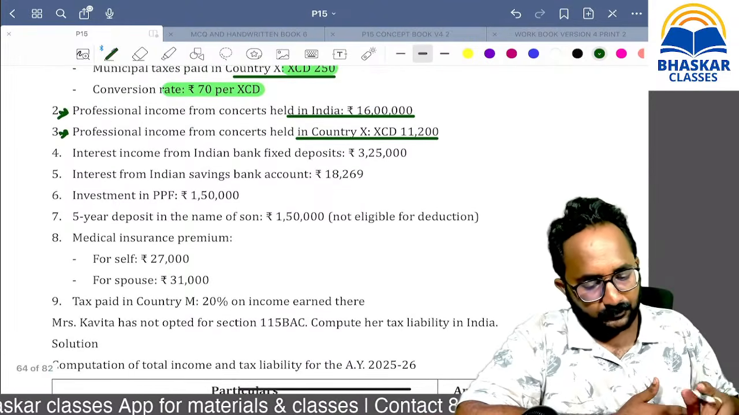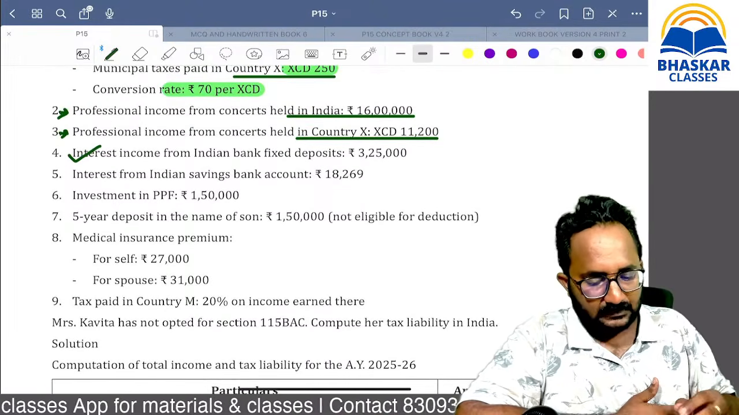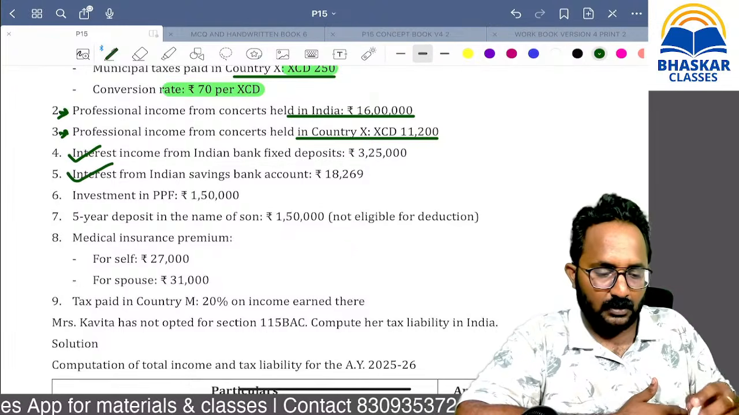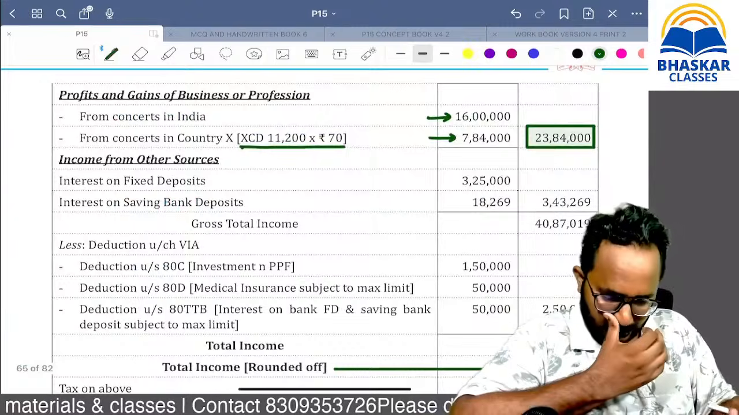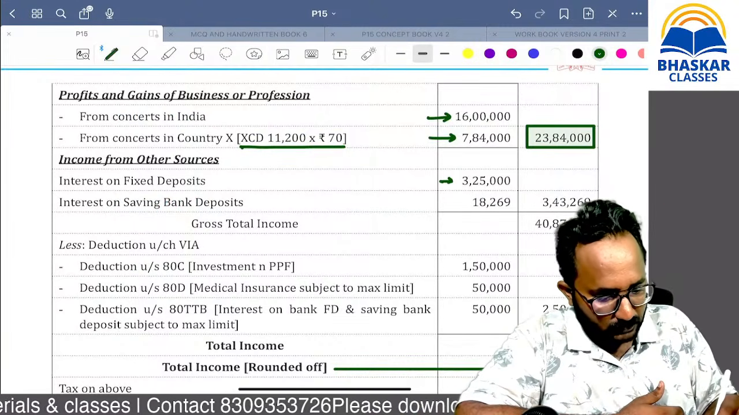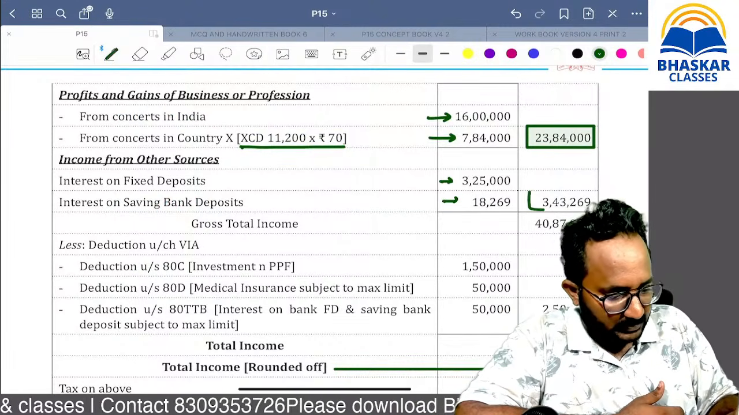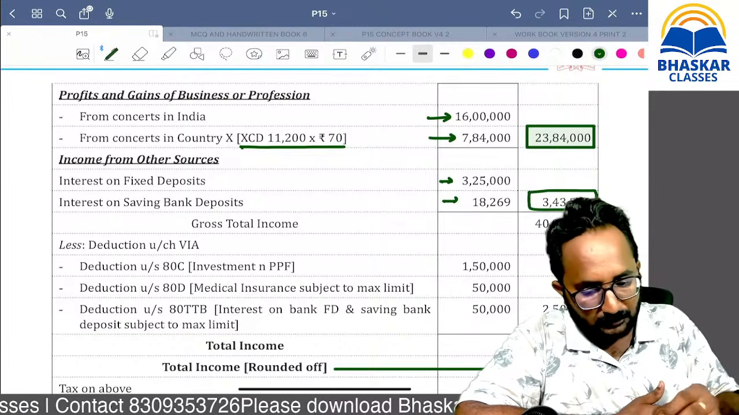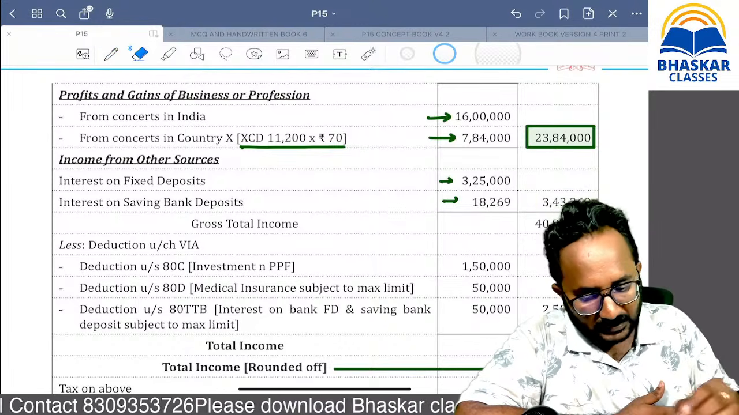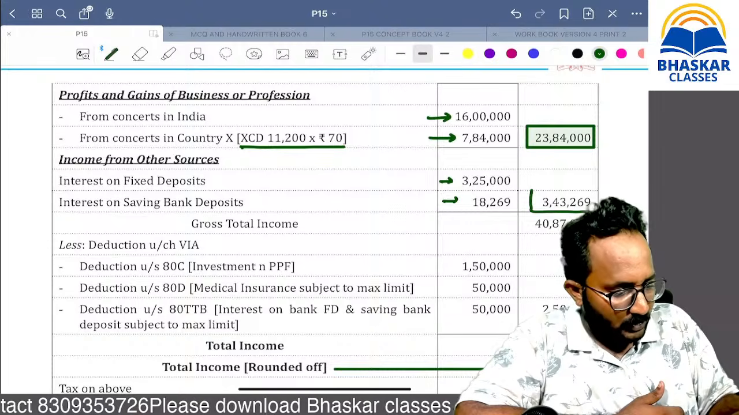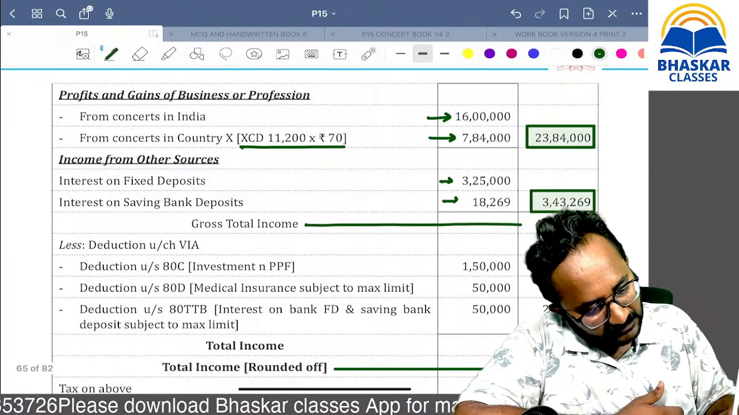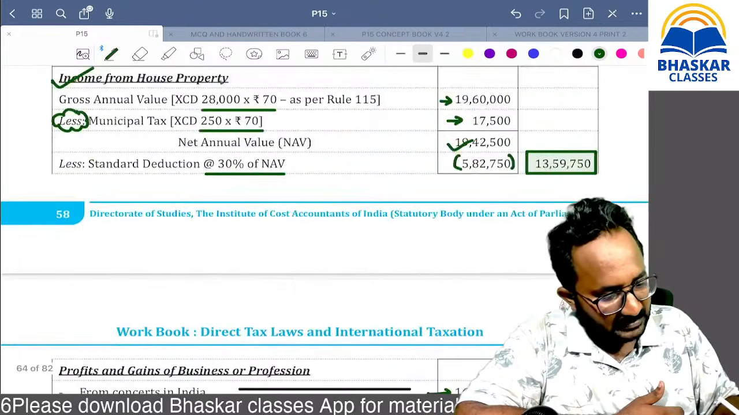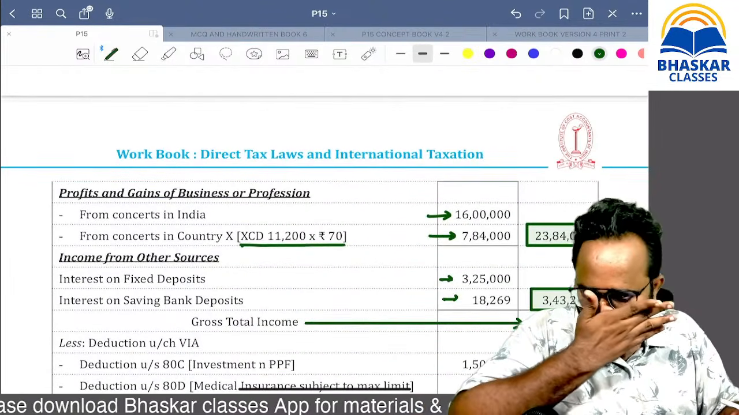Next, fixed deposit interest and interest on savings account. These two things come under which head of income? Income from other sources. Yes, you have to add these two things also under income from other sources. After adding all the incomes, you will get the gross total income. If you total these three things, you will get the gross total income.